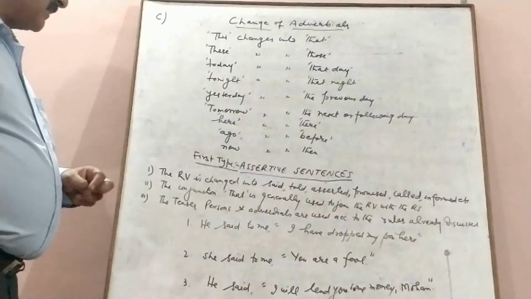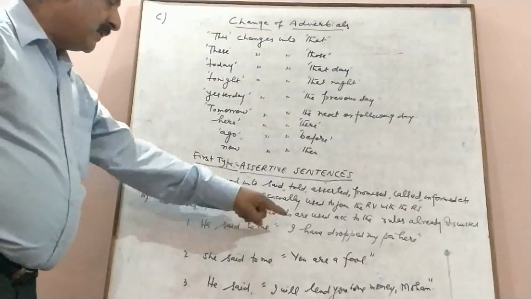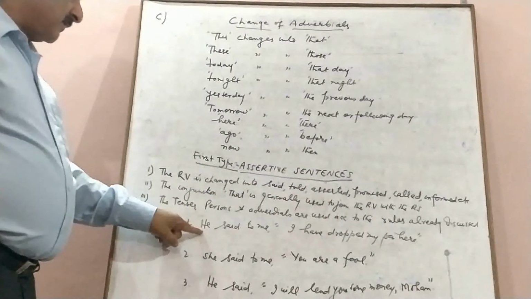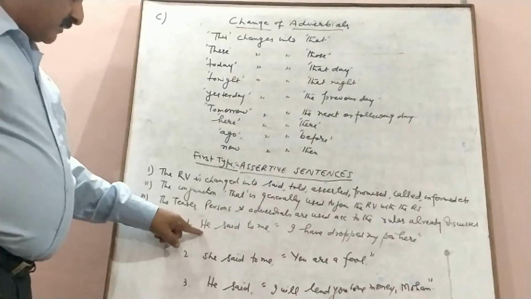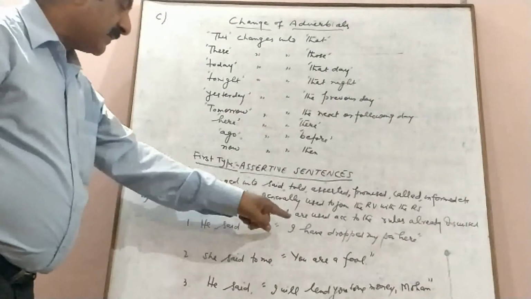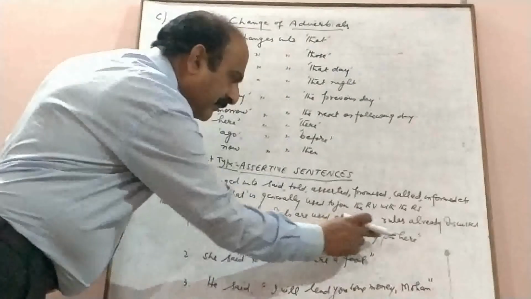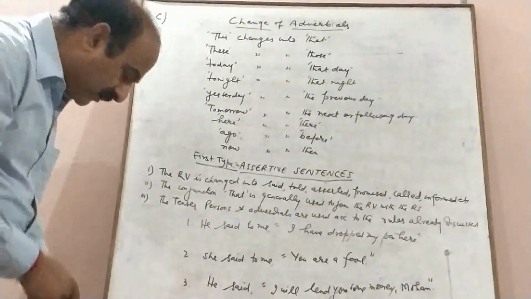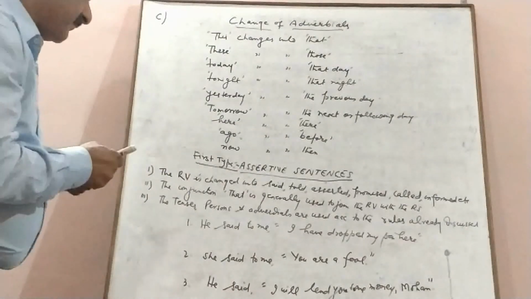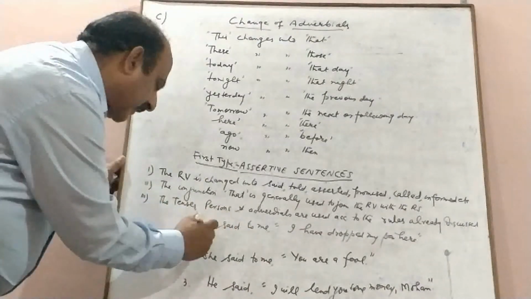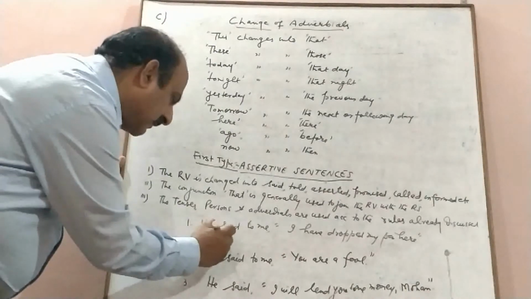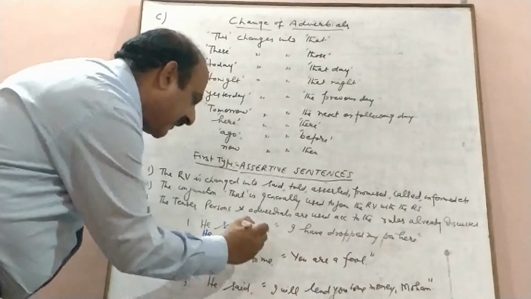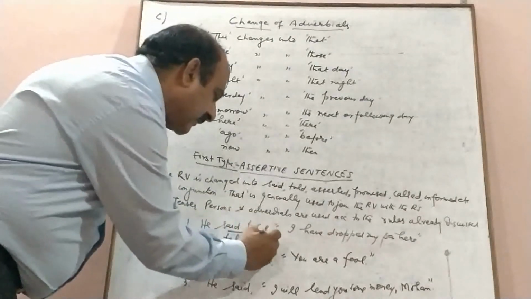So now we will study some sentences. He said to me, "I have dropped my pen here." Here he is the subject, me is the object, and "I have dropped my pen here" is the reported speech. So how will we change it? "He said to" will change into "told" because we have an object. He told me that